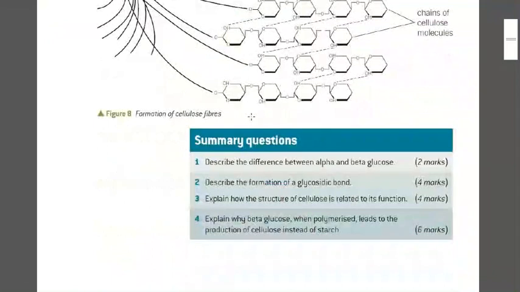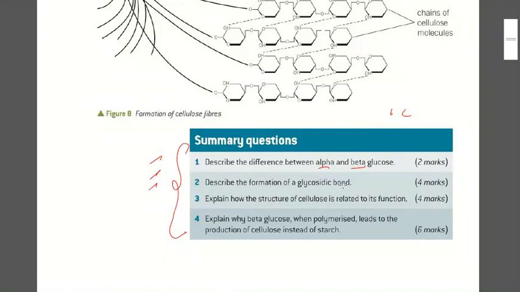Clear? Okay. So now you need to do these 4 questions as homework. I hope you will send it to me within half an hour. Okay, describe the difference between alpha and beta glucose. You can tell the difference between the OH group of the first carbon: if OH is above, then it is one type, and if below, the other. So you can draw the structure and write down the difference. And the formation of the glycosidic bond, that is the 1,4 glycosidic bond.